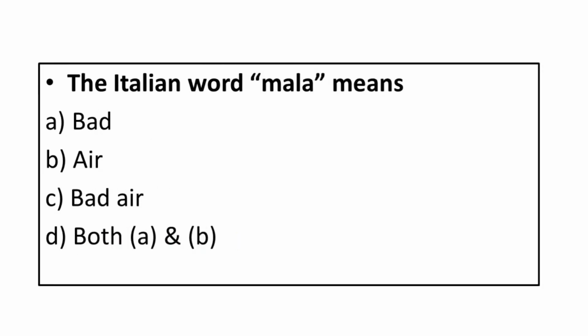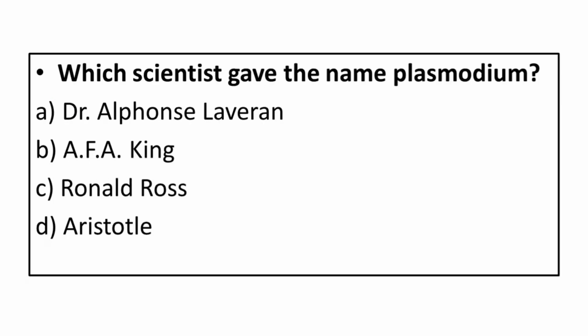The Italian word mala means: A. Bad. B. Air. C. Bad air. D. Both A and B. Correct answer is bad.